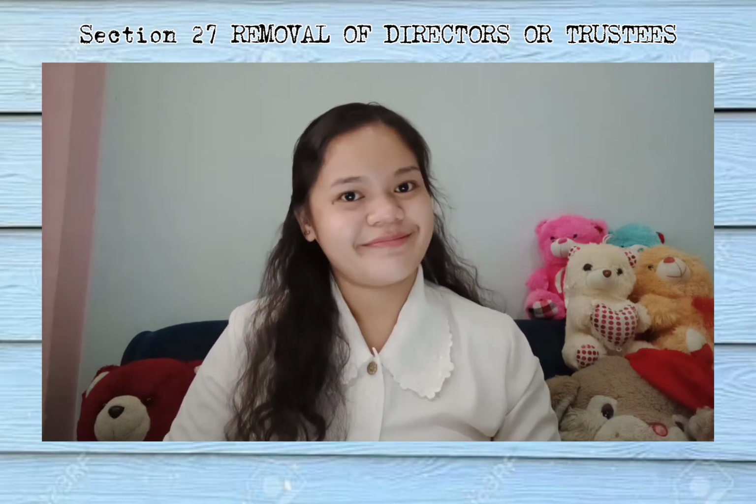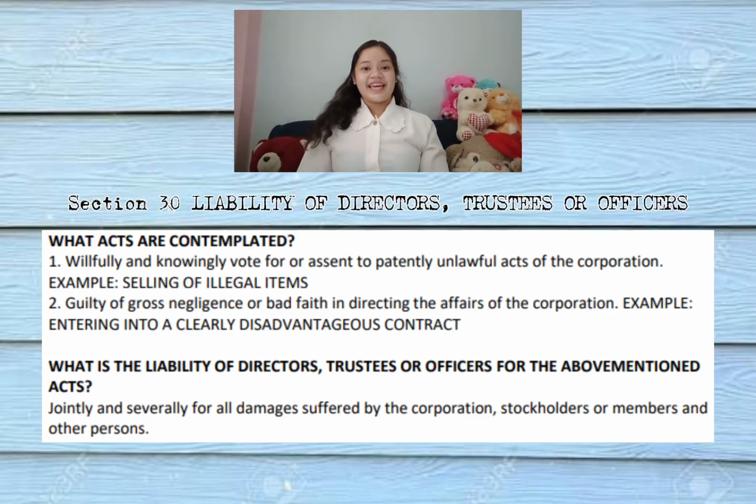Section 30, liability of directors, trustees, or officers. So now, in this section, we will talk about the liability of directors, trustees, or officers. So, what acts are contemplated? Number 1, willfully and knowingly vote for or assent to patently unlawful acts of the corporation. An example of this is selling illegal items.